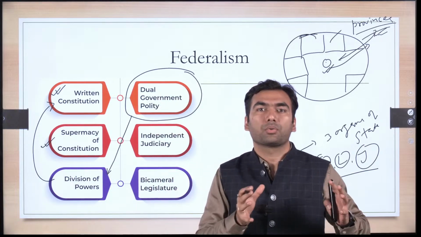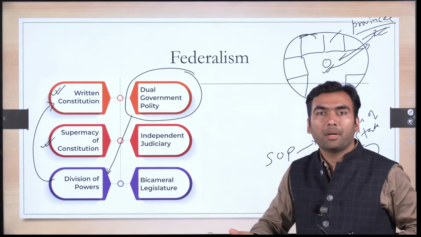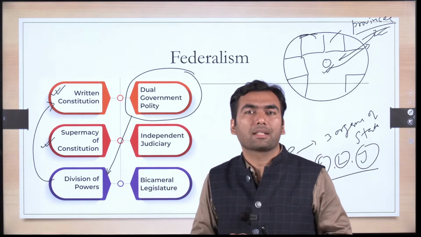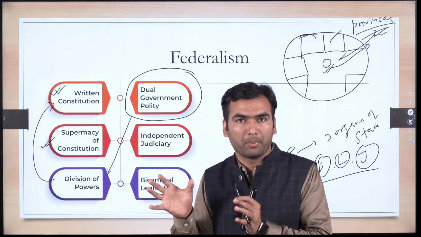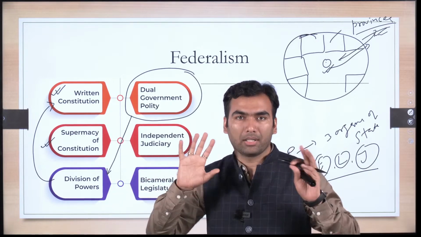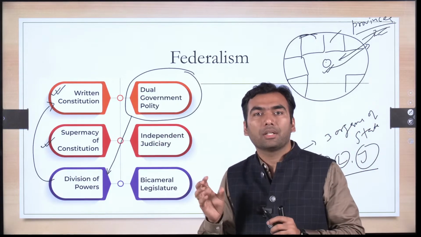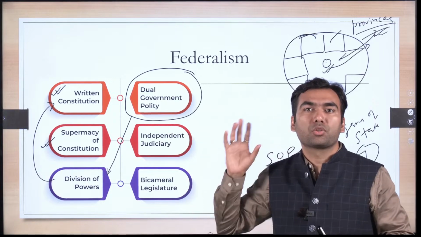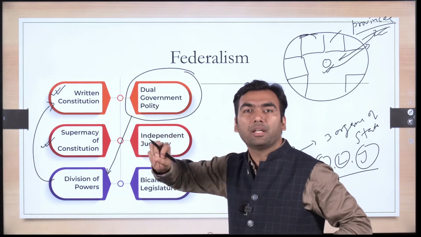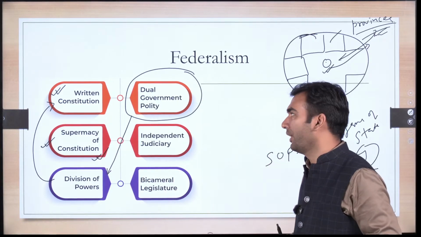Like, see, all the constitutions in the world are invariably subject to amendment. That amendment would be done by one of the governments or the parliament, whatever you may say. When I am using the word government as such, I am not referring only to the executive part. In this discussion, when I am referring to government, I am referring to all the three organs collectively. So obviously, some government will have the right to amend the constitution, but unless the constitution is supreme, this division of power or whatever be the provision in the constitution cannot be enforced. So that's why the constitution has to be a supreme document as well.